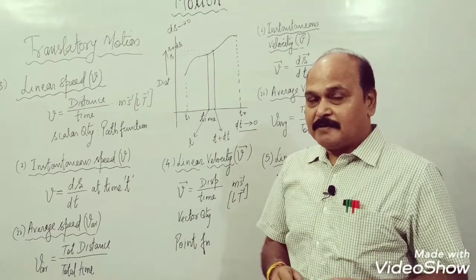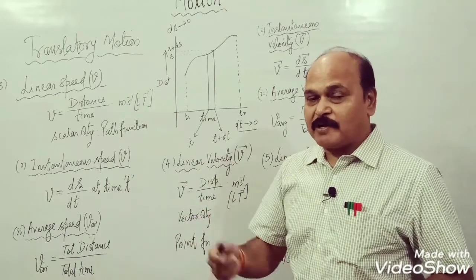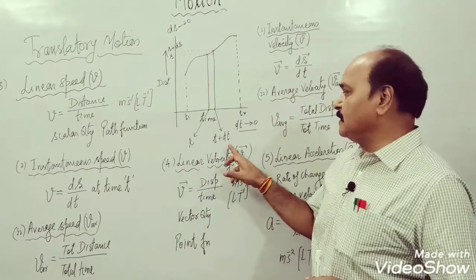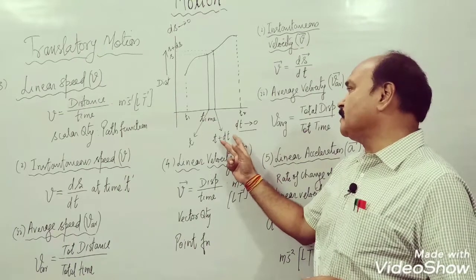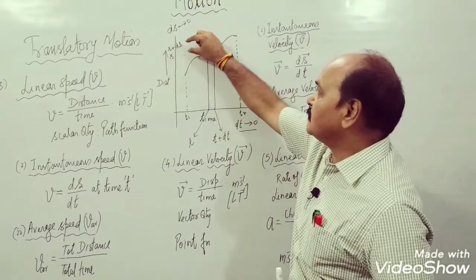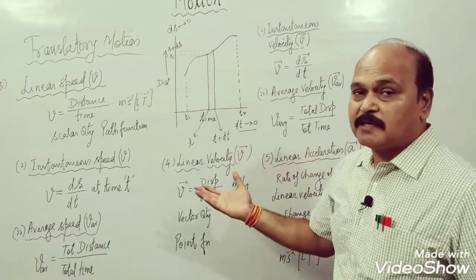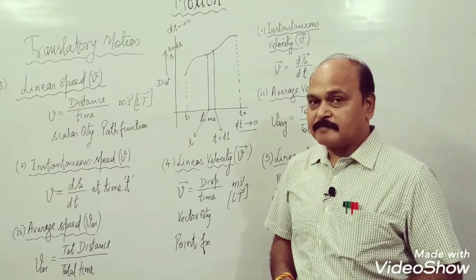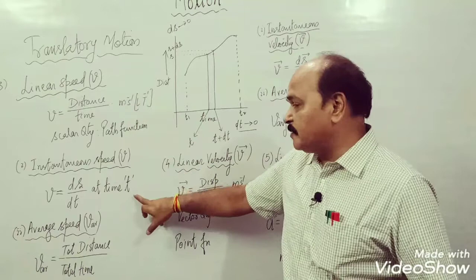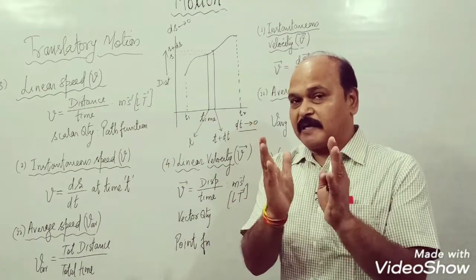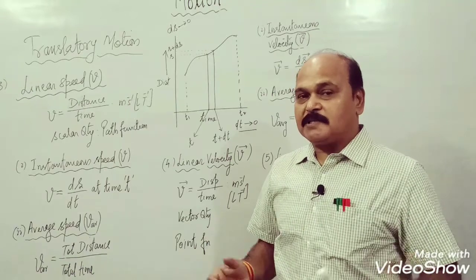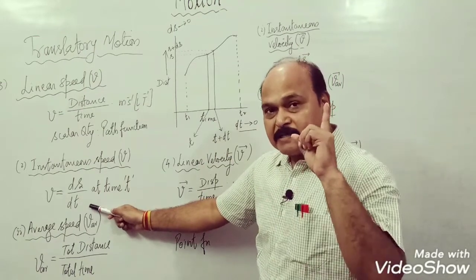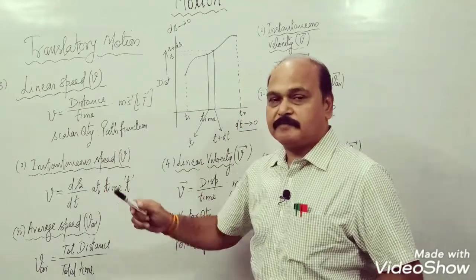I am repeating myself. If we wish to find out the speed at any instant, beyond that instant we take a very small duration dt, and in that very small duration, whatever distance is covered is divided by this time, and what do we get? The instantaneous speed at that particular instant. So at whichever instant we want to find out instantaneous speed, beyond that instant we take a very small duration of time. In that very small duration of time, whatever distance is covered is ds. The ratio of ds to dt is the speed at the instant beyond which we have taken this time dt.